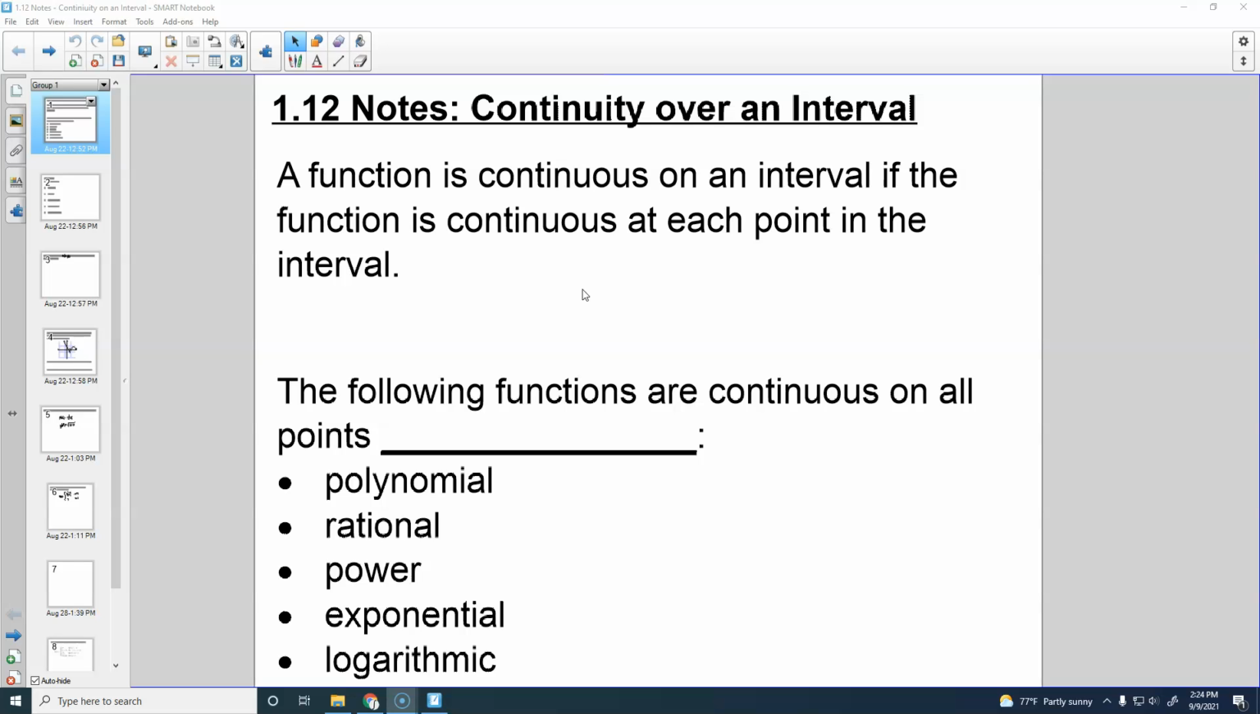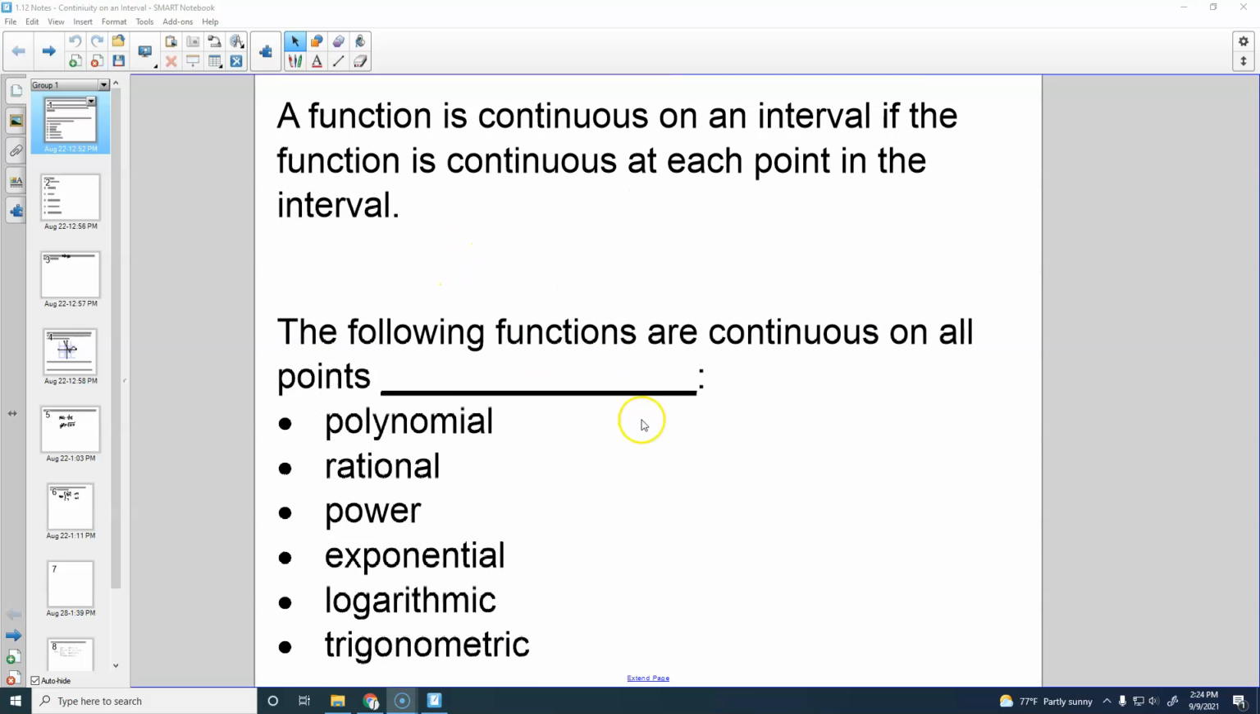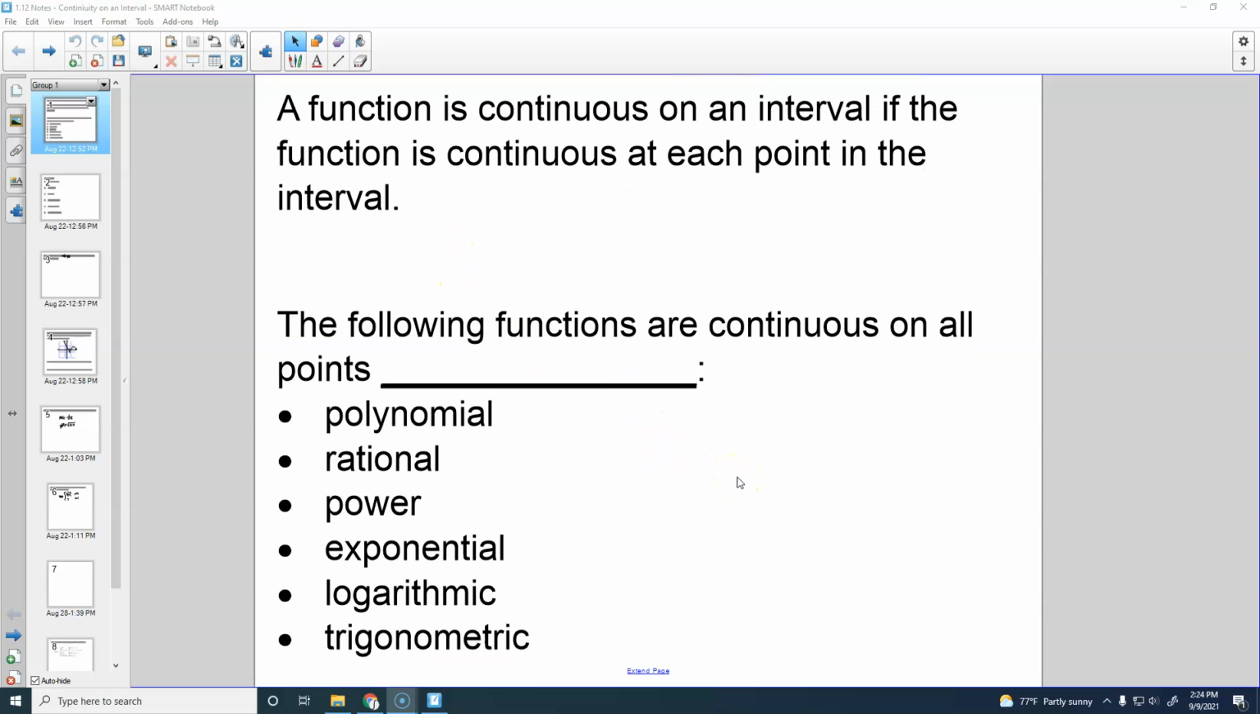So when we're looking at continuity over an interval, it's not so much that you're going to be proving that it is continuous. You'll be looking for the discontinuities is what you're going to be doing here. So the following functions are continuous on all points in their domain.